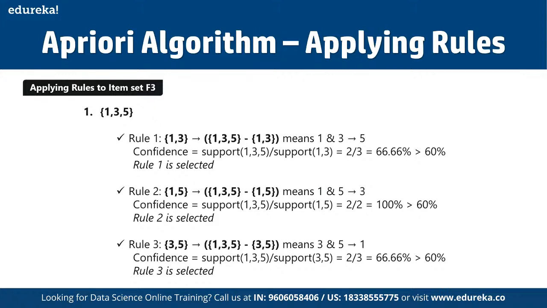That means if someone is purchasing 3 and 5, then they have a high possibility of going for 1 as well. So here the confidence is support of 1, 3, 5 divided by support of 3, 5, which gives us 66.66%. And here rule 3 is going to be selected, as you can see.